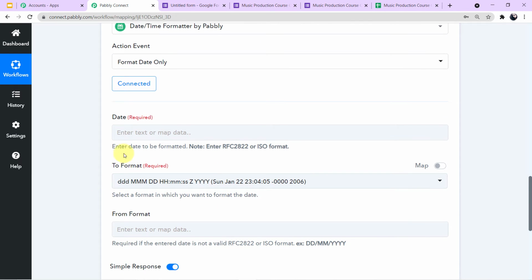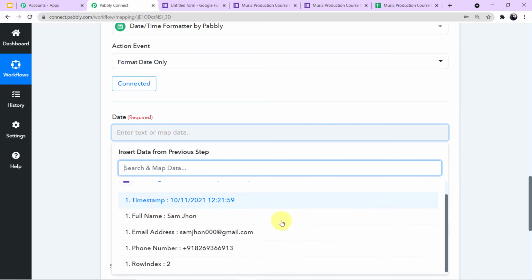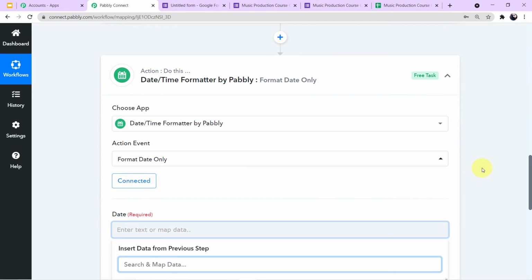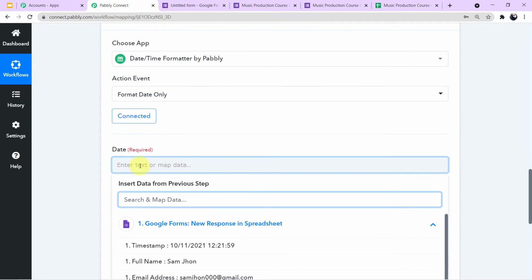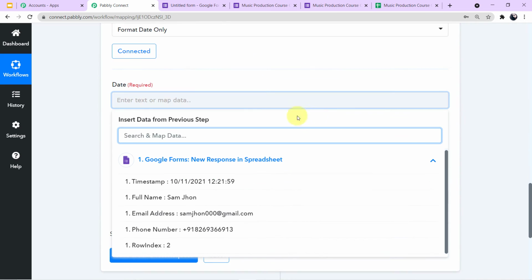Now we have to fill the required fields. First field is asking us for the date, so we will map the date. Now what is mapping data, guys? If you click this search field, a scroll down will appear automatically in front of you. Now click this arrow and you can see the responses. These responses are the same responses which Pabbly Connect has captured above. So this feature of mapping data is given here in Pabbly Connect. Why? Because every time you are required to fill the values in the fields, you need not go up again and again, copy the particular data, come down and then paste it here.